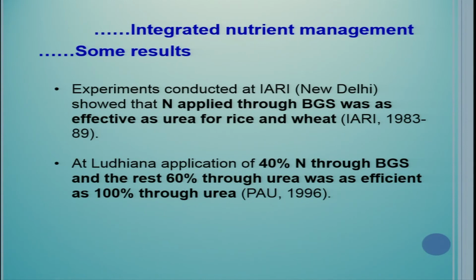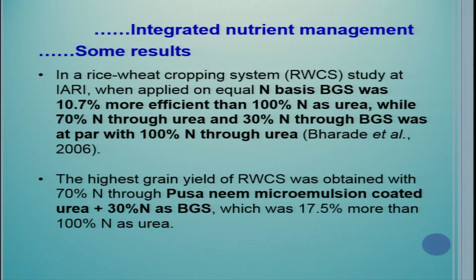So at Ludhiana, application of 40% nitrogen through BGS, biogas slurry, and the rest 60% through urea was as efficient as 100% through urea. This means many of these organic manures are as effective as urea, particularly biogas slurry.